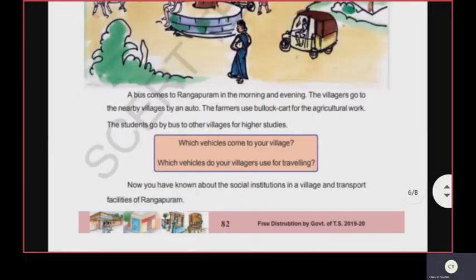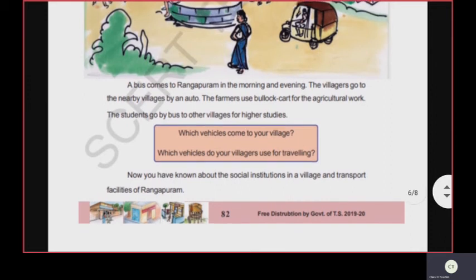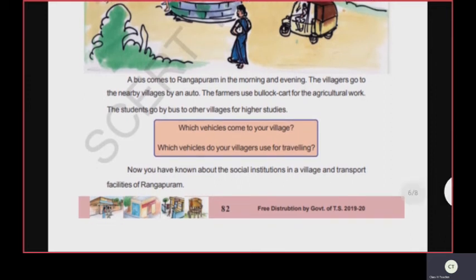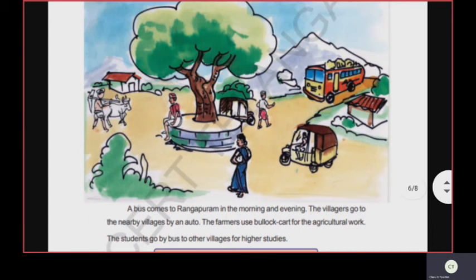Now you have known about the social institutions in a village and transport facilities of Rangapuram. Now let's have a look into the transport facilities in Rangapuram. Okay, the people of Rangapuram use many types of vehicles to travel small distance.